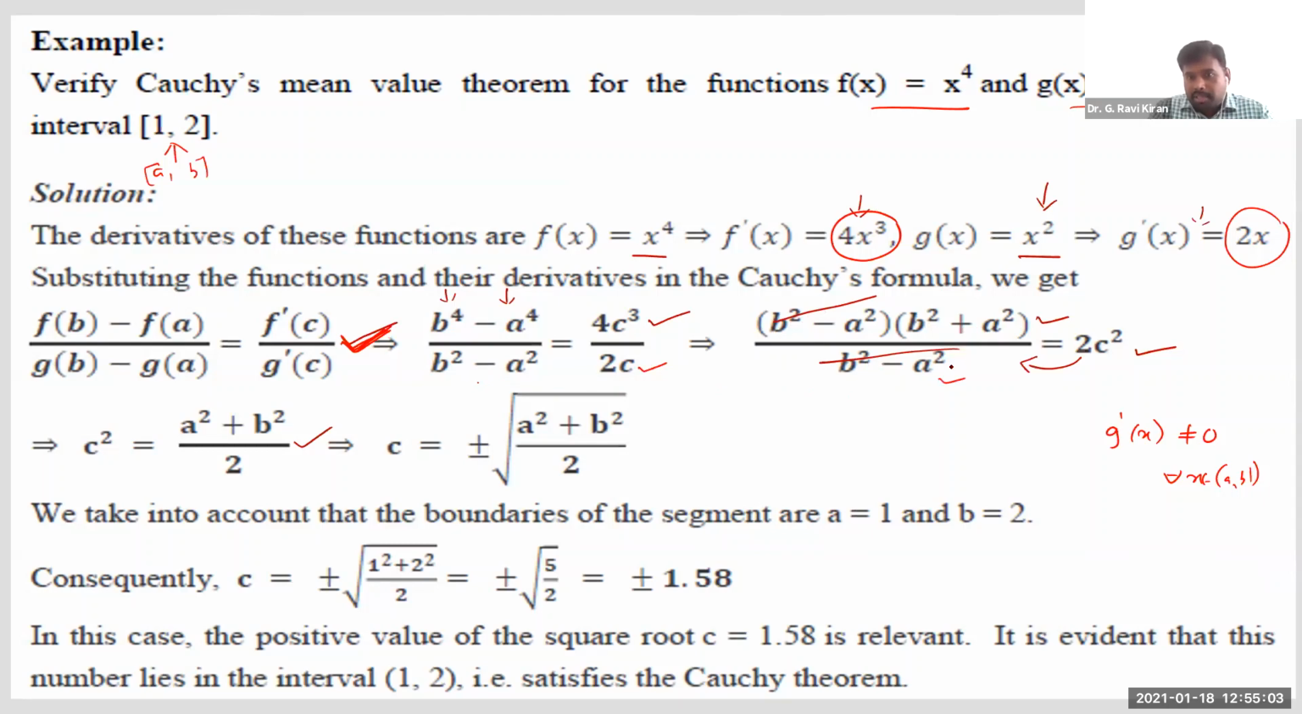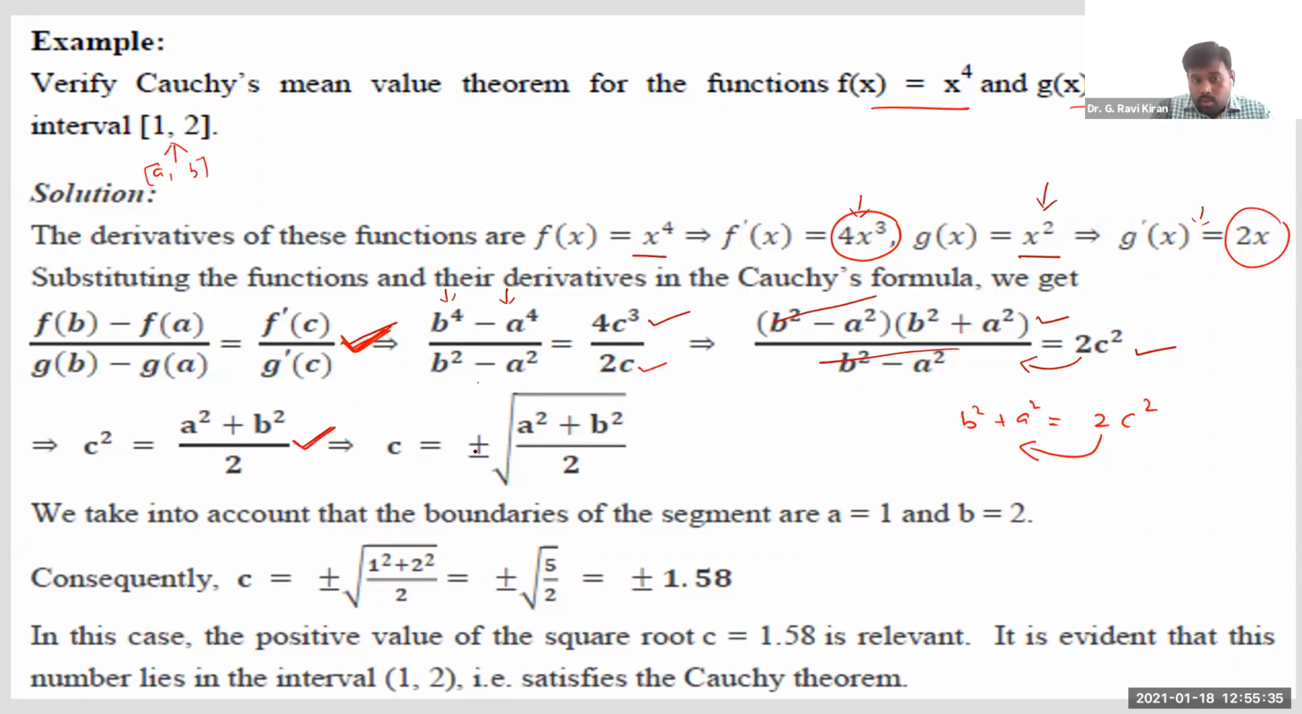And this b square minus a square can be cancelled here. What remains, you see, is only b square plus a square on the left hand side, and 2c square. How did we get 2c square here? You can cancel a c also, so we get 2c square on the right hand side. So simply, we got b square plus a square is equal to 2c square. This 2 can be sent to the other side. That's how we got c square is equal to a square plus b square divided by 2.